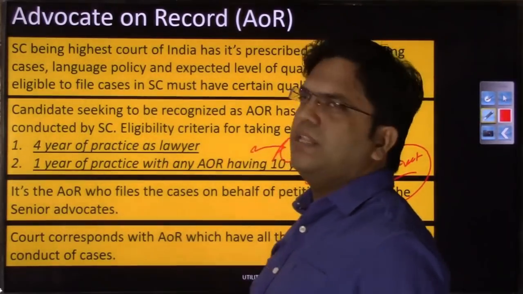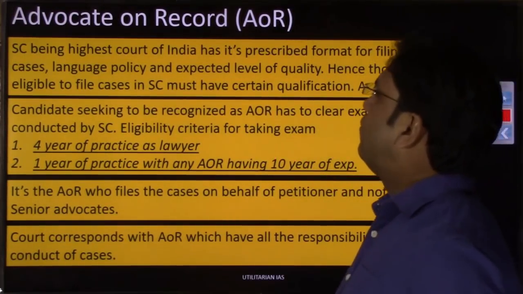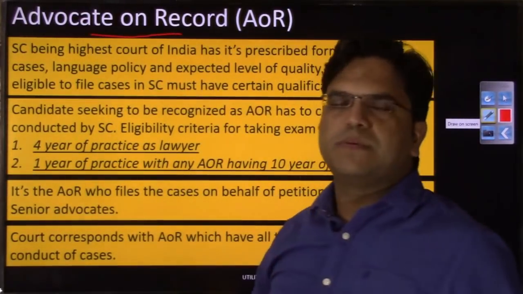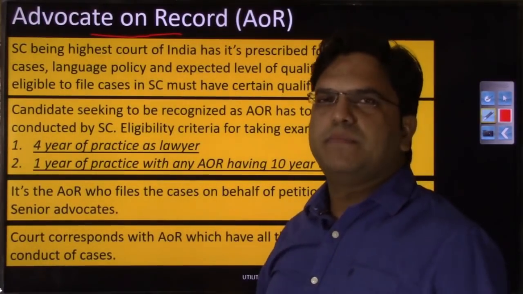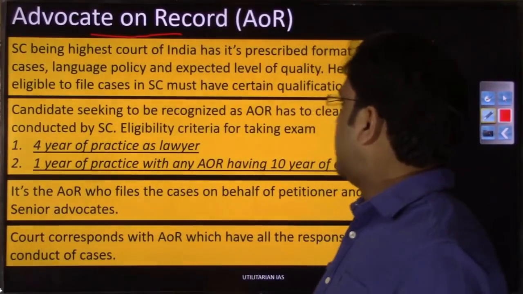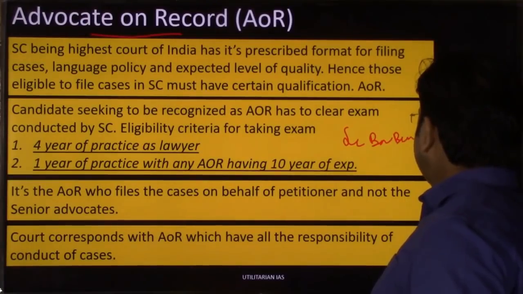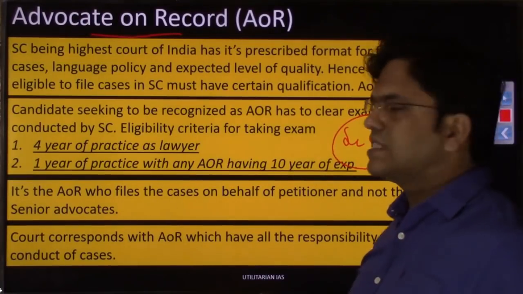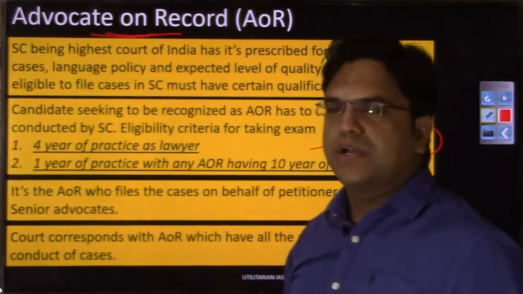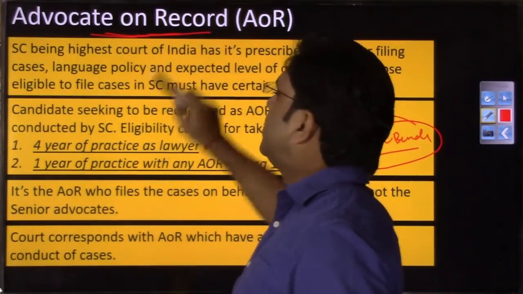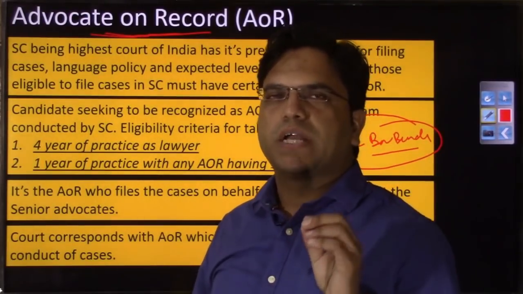And that's why, to maintain the quality, to maintain the set parameters of the Supreme Court, you have something called this advocate of रिकॉर्ड, राइट? तो सभी एडवोकेट जो हैं दिस एडवोकेट ऑफ रिकॉर्ड नहीं बन सकते, बिकॉज देयर इज सेट पैरामीटर्स, देयर इज वन वेल एस्टेब्लिश्ड एग्जाम दैट इज कंडक्टेड बाय द सुप्रीम कोर्ट बार बेंच, right? And in those bar bench, until and unless any advocate has cleared this exam, he will not be called advocate on record. And only those people who go on to become advocate on record can file any kind of PIL or can file any kind of C.